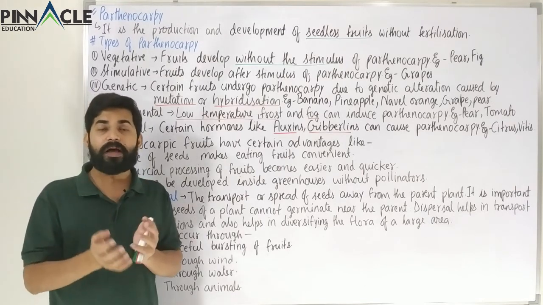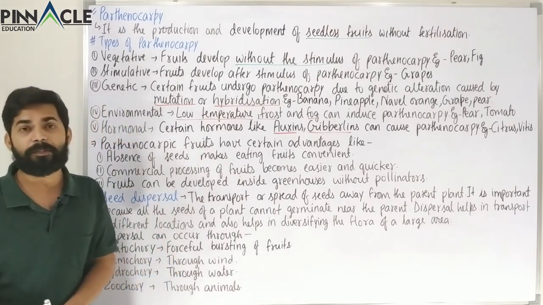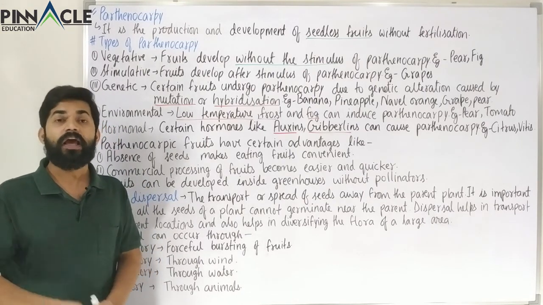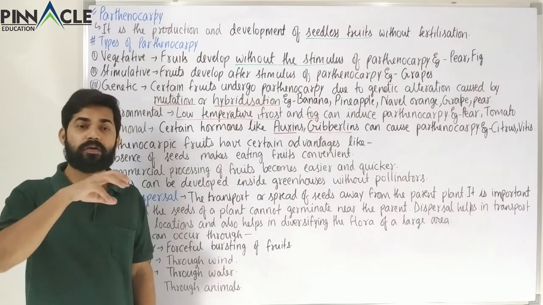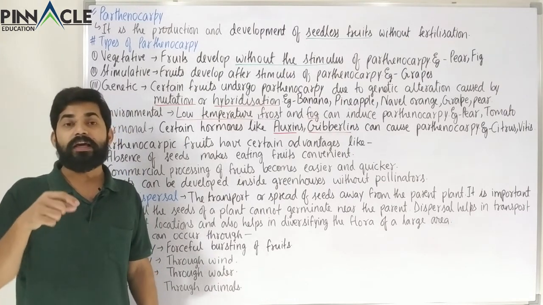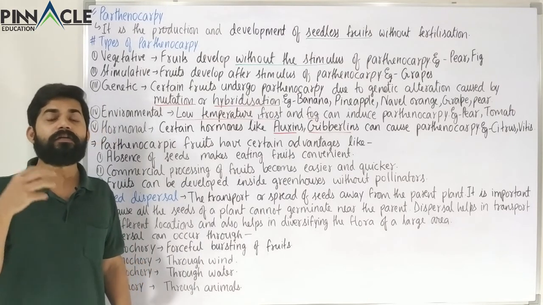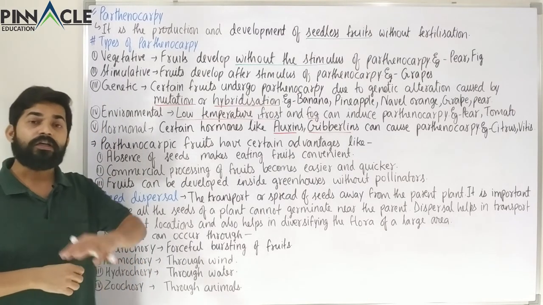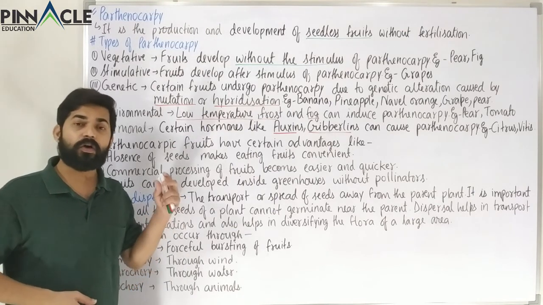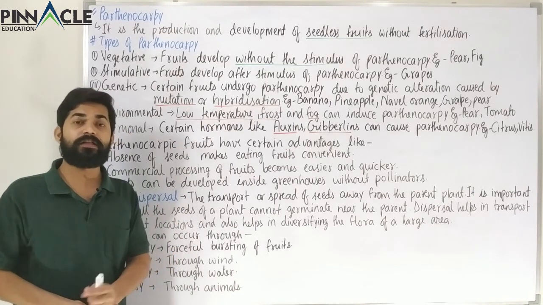If a plant grows just near its parent plant, then both these plants will compete for the same resources from the soil. And if the seeds of a plant germinate nearby, it will lead to overcrowding, and in a certain area only one species would be found. So species diversity in a small area would not be there. There are lots of problems if seed dispersal does not take place.